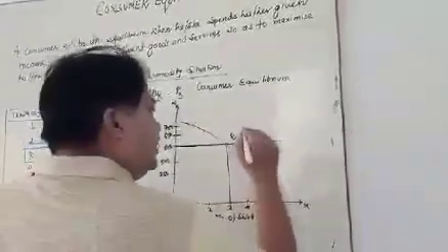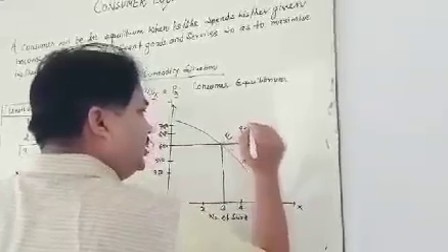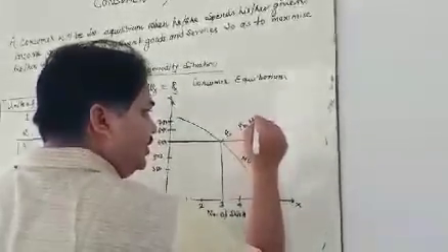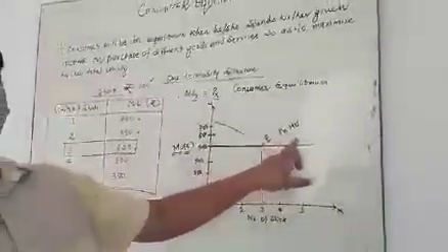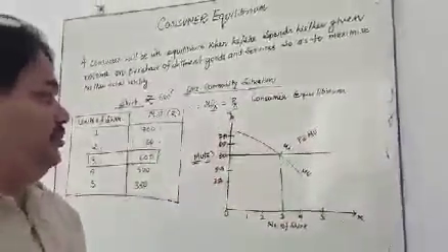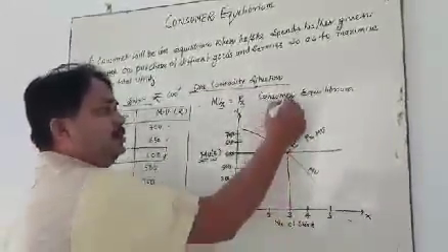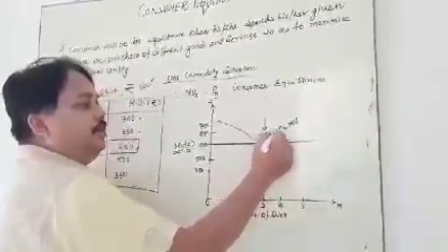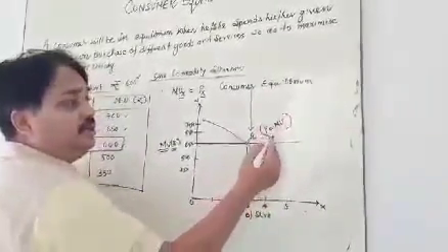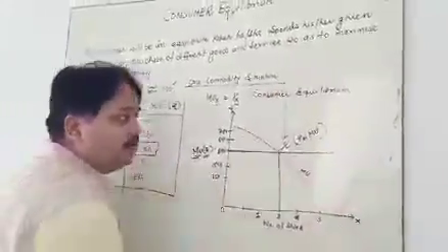You can also write that the price of the shirt is equal to the marginal utility of the shirt. This E point is also called consumer equilibrium.